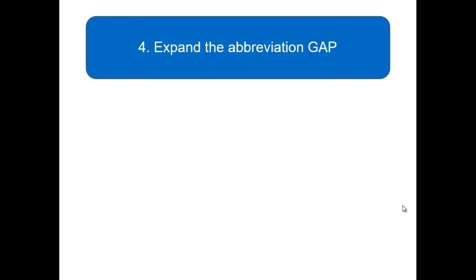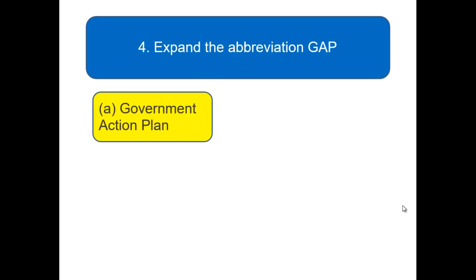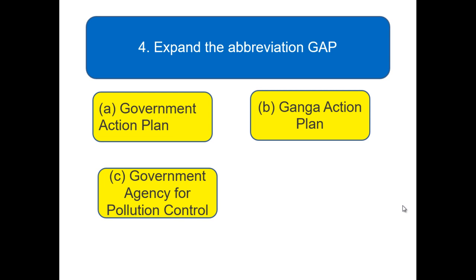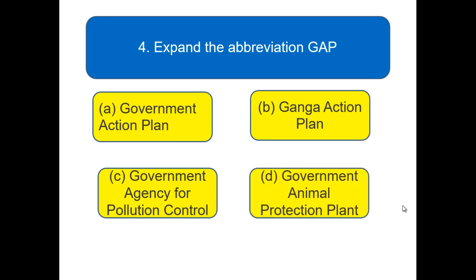Here we go for the next question. Expand the abbreviation GAP. It means Government Action Plan, Ganga Action Plan, Government Agency for Pollution Control, Government Animal Protection Plan. What is the full form of GAP? Your options A, B, C and D are displayed on your screen. Pick up the right answer and write it in your page.